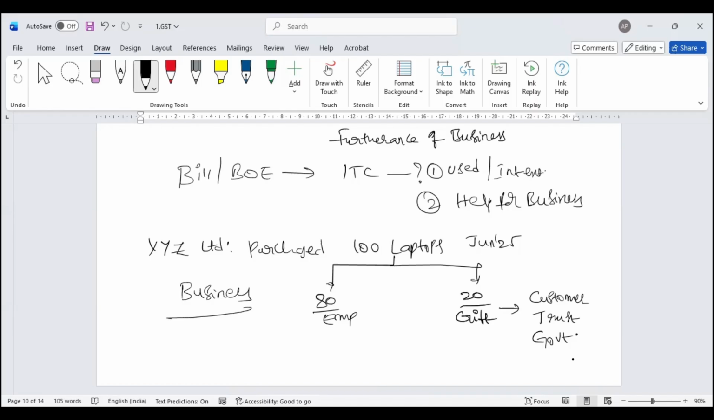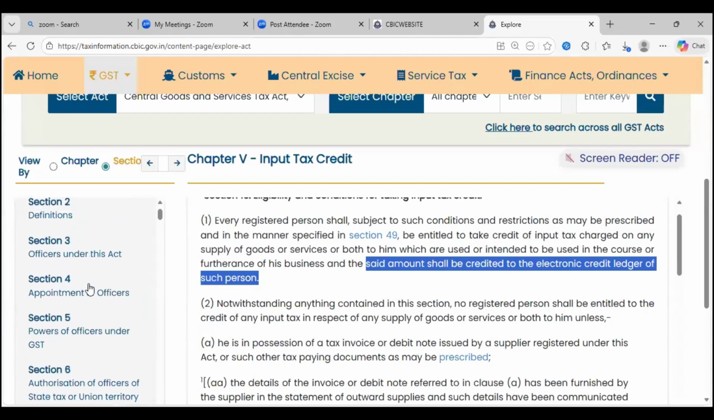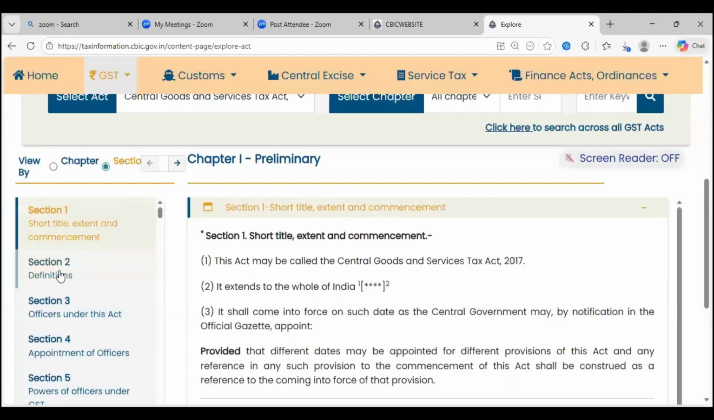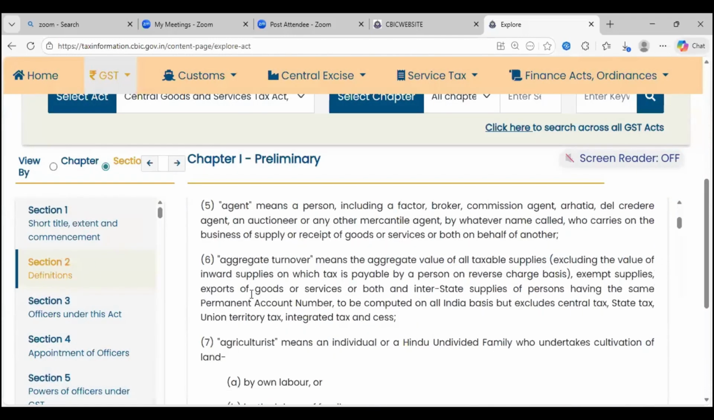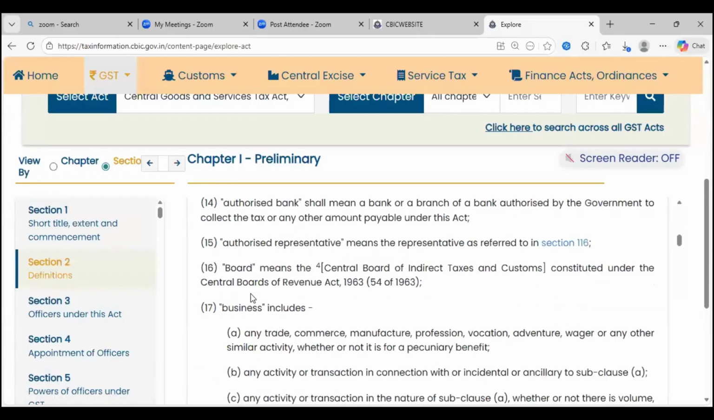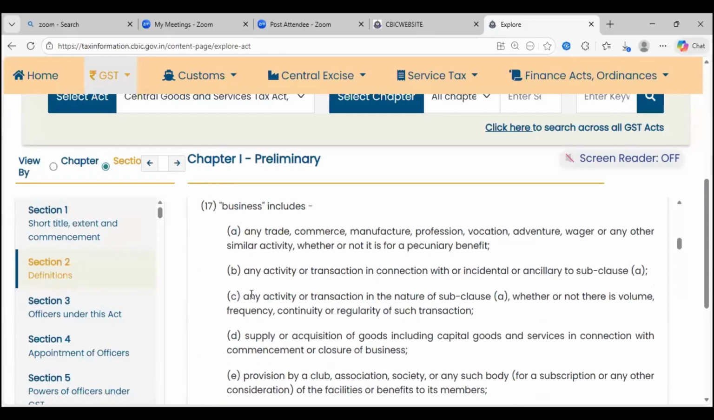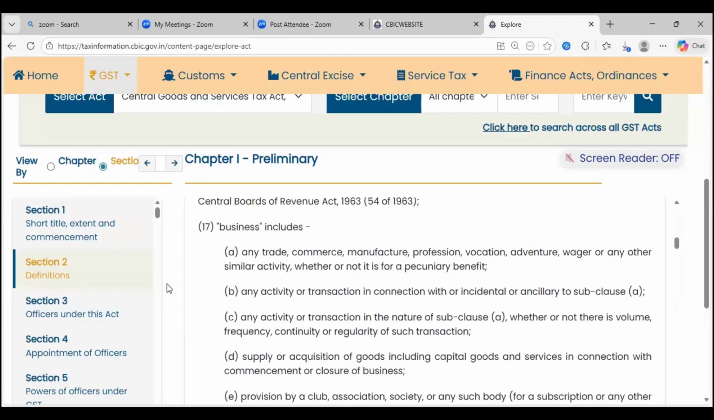where there is a commerce, where there is a commercial activity which takes place. Now, the definition of business is something which is important for you to understand. Every term, please keep in mind, will be defined under the law. If it is not defined, then we can approach the government authorities to clarify what that means.